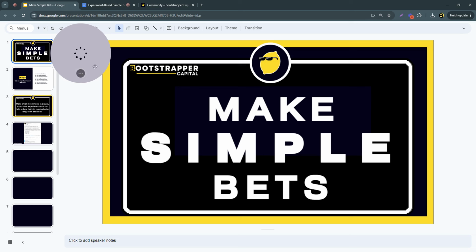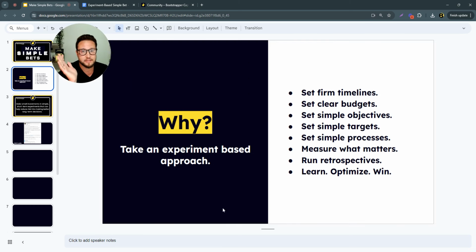And we're going to get right on into why making simple bets is an important and valuable decision, a smart decision for you to make in your business, right? So when we're talking about simple bets, we're really talking about taking an experiment-based approach, right? So back in science class, back in high school, we were taught to get to a hypothesis and then run experiments to test it, right?